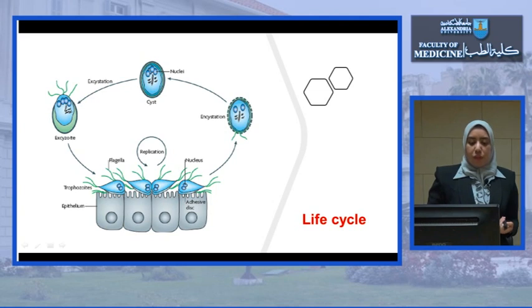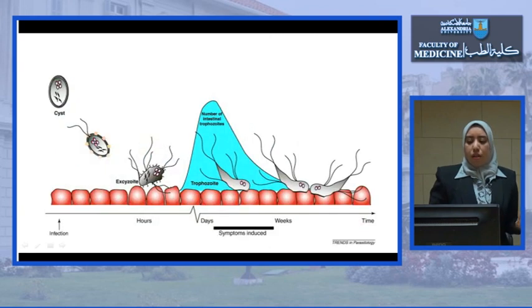Another photo of the life cycle. Here, the cyst excysts and the trophozoite is released. It replicates on the mucosa, and when it reaches the colon, it starts encystation to form the cyst, and the cycle continues.